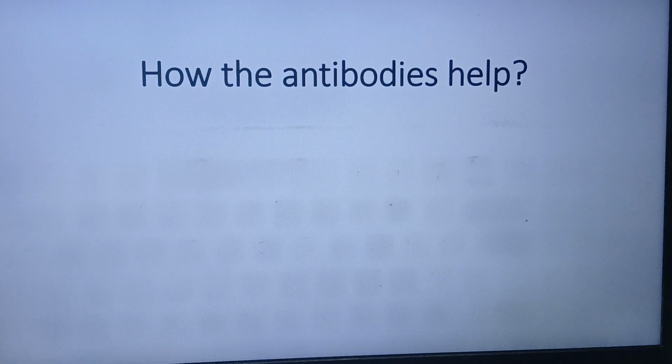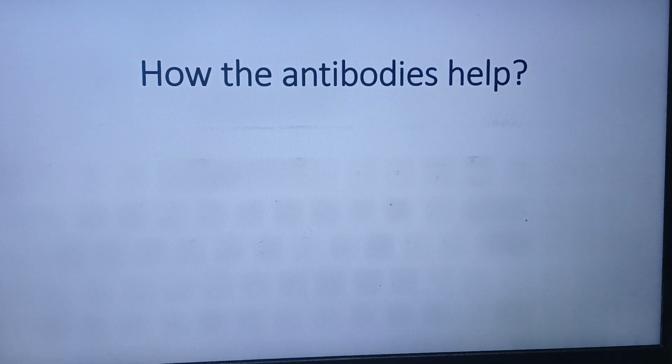Now, how do the antibodies help? Will they kill the virus, bacteria or other pathogens? No, they will not kill the pathogens directly. How will they help? They will capture the antigen. Actually, the pathogens infect our body via the antigens.